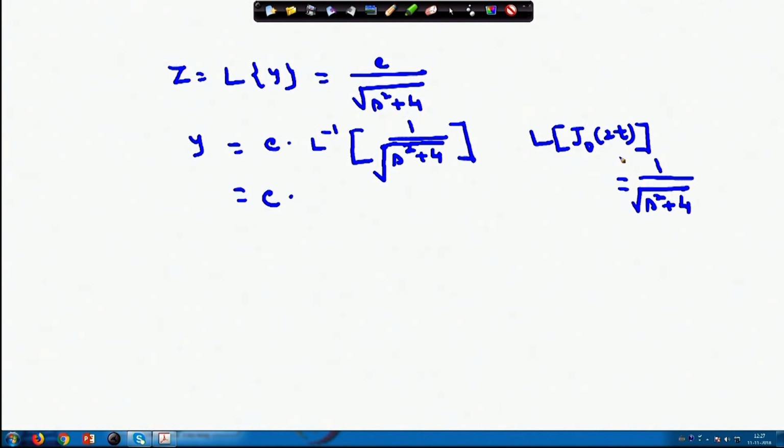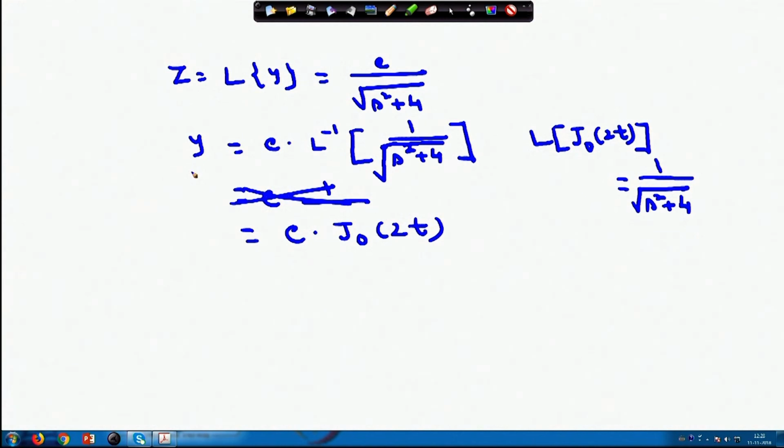So, here if you see, Laplace transform of J0(t) equals 1 by root over s square plus 4. So, this value will now become, this is equals to c into J0(t).